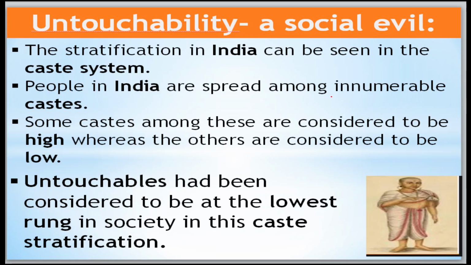Innumerable means we have many castes. Some castes among them are considered high, while at the same time some are considered low. Brahmins, Kshatriyas, and even Vaishyas are considered high castes. Sometimes even Shudras too. But Ati Shudras, the untouchables, are not considered high; they are considered low. Untouchables have been considered the lowest rung in the caste stratification and division of caste.